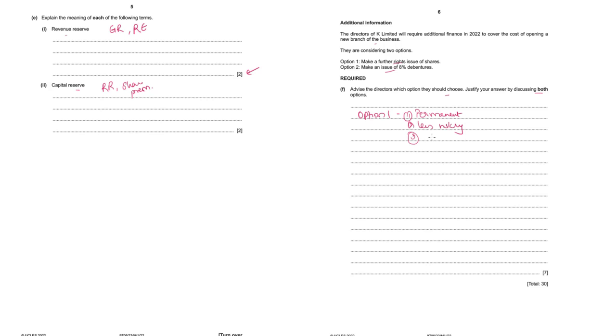And then another point, you can also say that the success of rights issue, or for that matter success of any issue of shares, will depend on the demand for shares, whether the shares will be subscribed or not. Because if the shares will not be subscribed, the company will not get the finance that is required. So that you can say for option 1. Option 2, you can say that principal and interest have to be paid irrespective of the financial conditions of the business. Hence, it contains a high risk element.